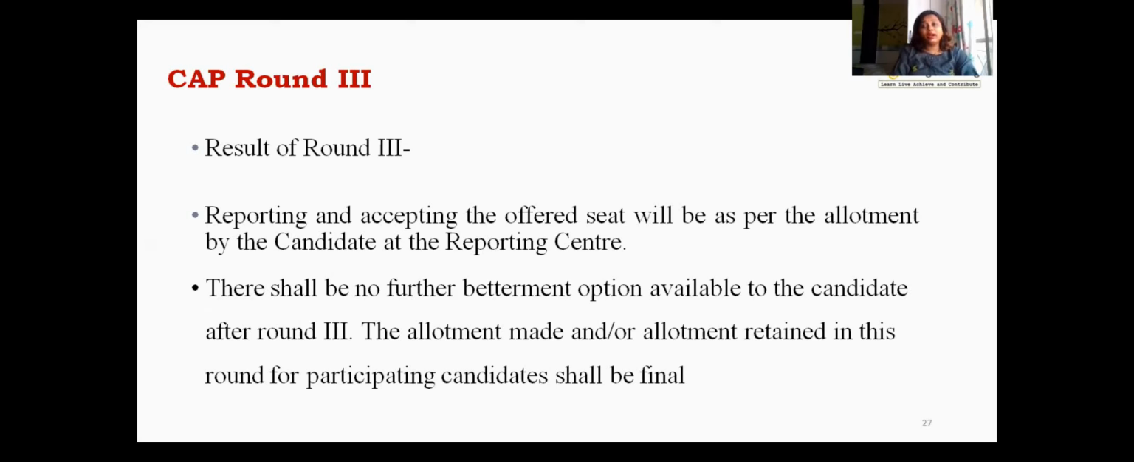And if you are not happy with it, you have to go for the management quota or institute level quota seats. Because this is the final round, whatever seat is allotted to you in CAP round 3 is the final one. So if you are not happy with it, don't go to the ARC. You can still try for the management or institutional quota by visiting the specific institute where you wish to take admission.